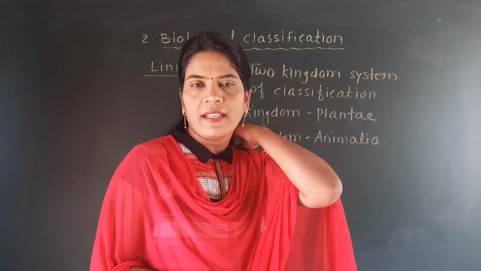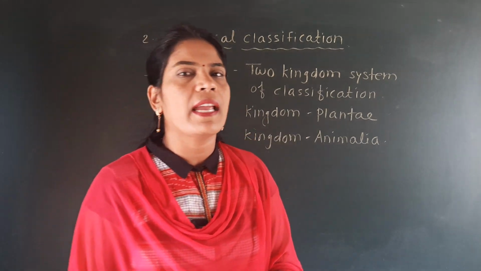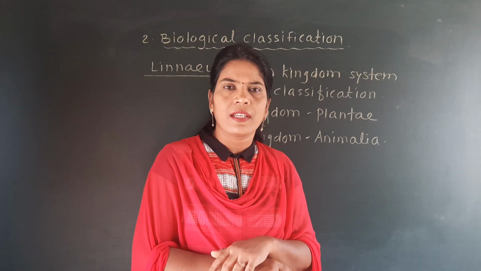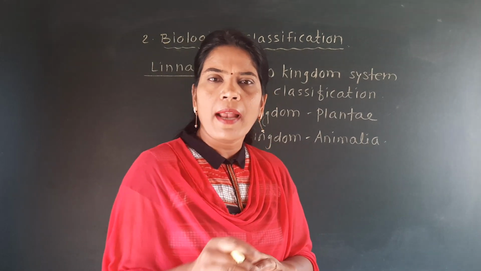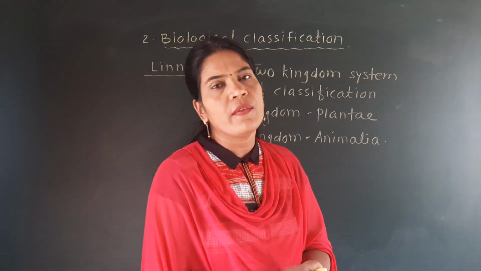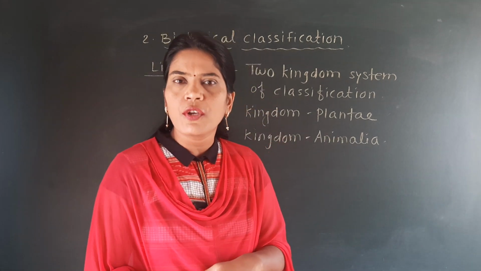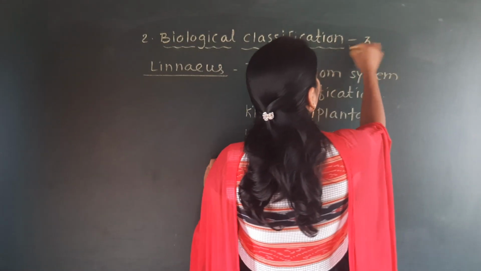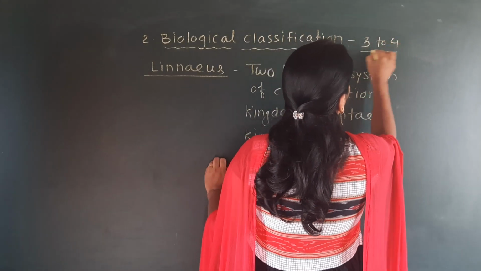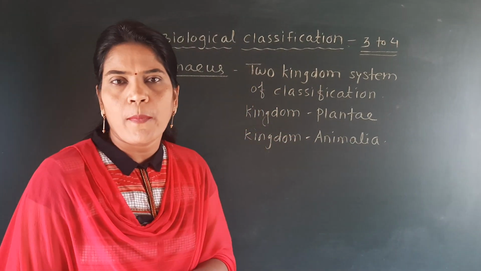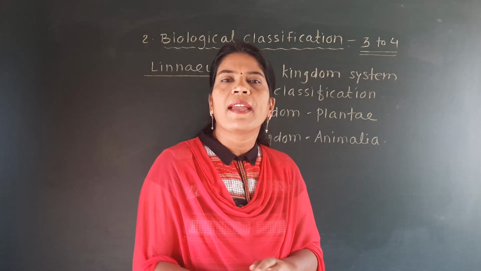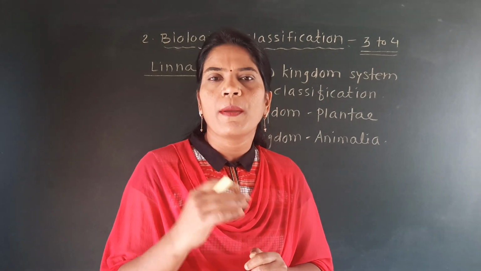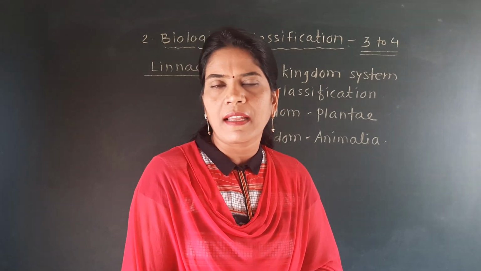Or animals with RBC and without RBC, if a question is asked on the animals, then the answer is the same, Aristotle. So in the first lecture I told you that for biology, line to line reading is very, very important. This topic is also important from the NEET point of view. Generally there will be 3 to 4 questions asked in the NEET exam from this topic. So from the first to last, I will slowly explain to you. At the same time, I will give you different tricks to memorize these examples of biological classification.